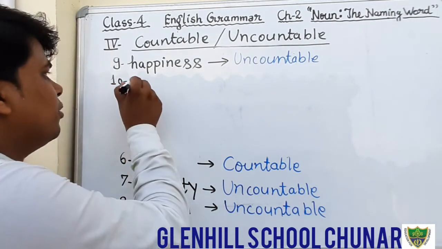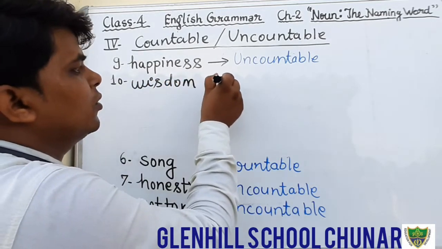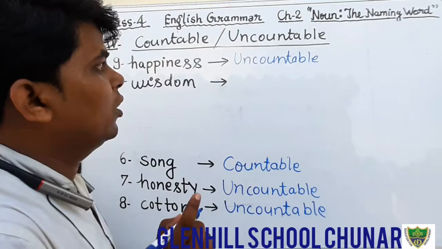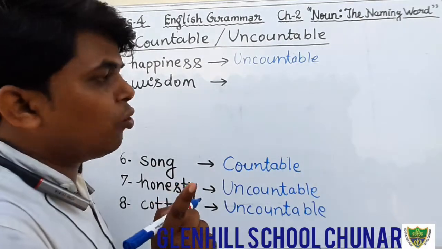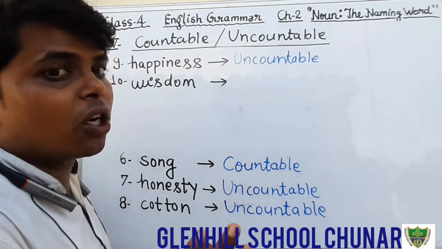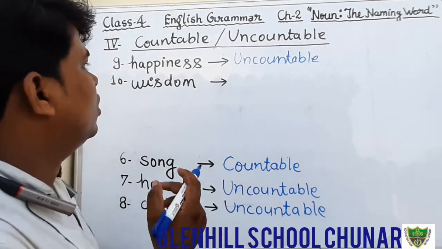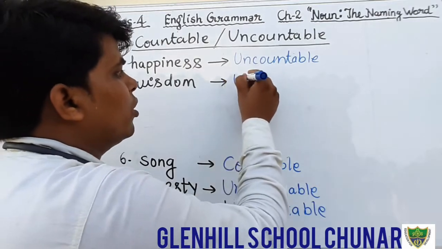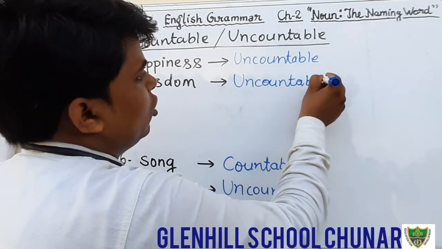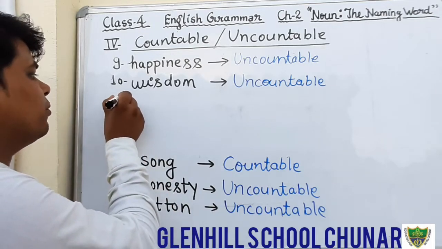Question number 10. Question number 10 is wisdom. I have told you already all these words. What kind of noun is wisdom? Abstract noun. And is it countable or uncountable? That is uncountable, because we cannot count the wisdom. Wisdom means intelligence. Okay? Wisdom is uncountable noun. Okay, students, just write down. Wisdom is uncountable noun.